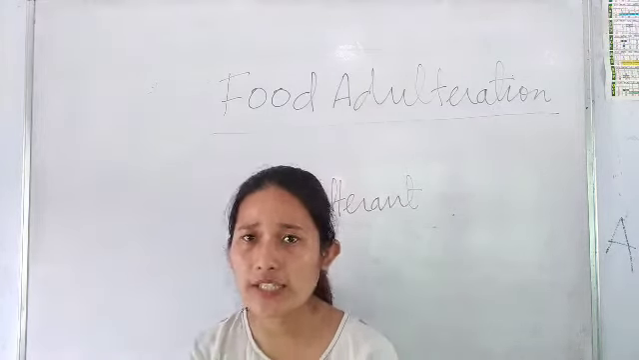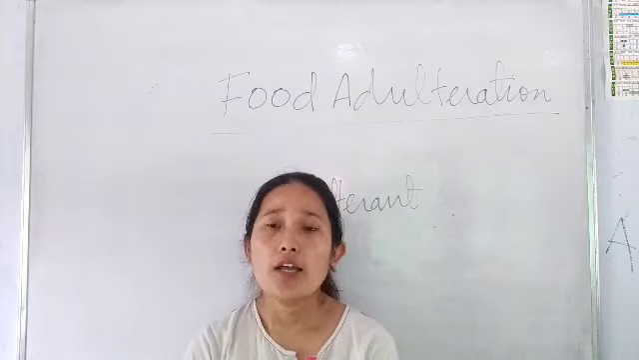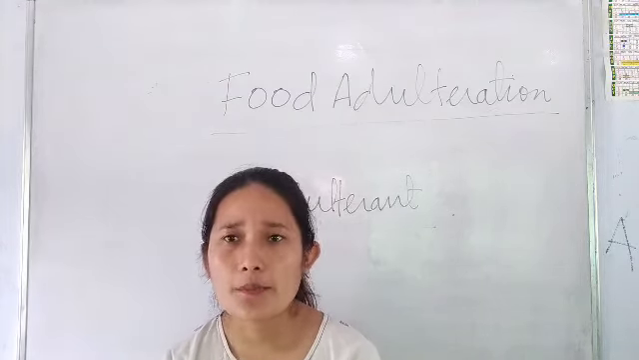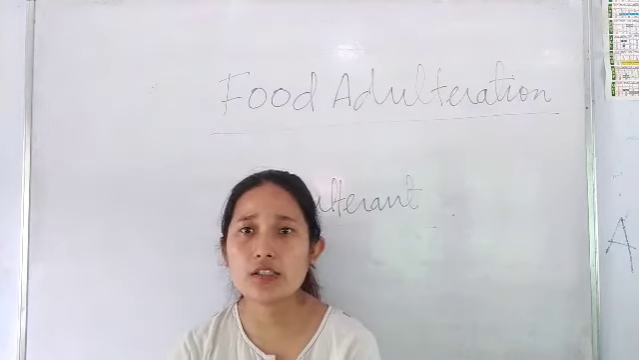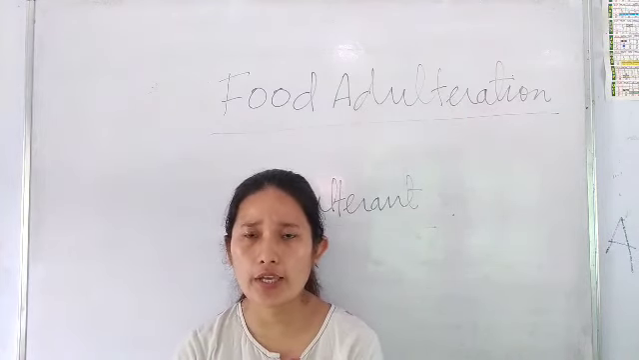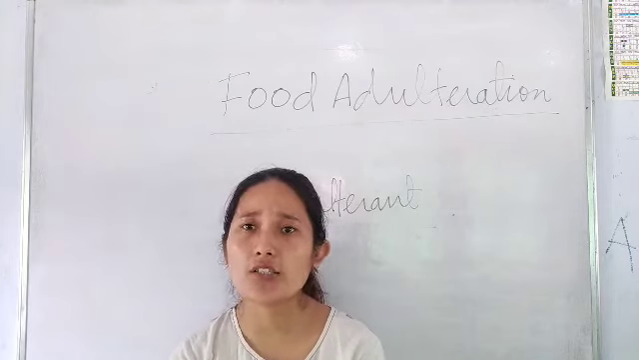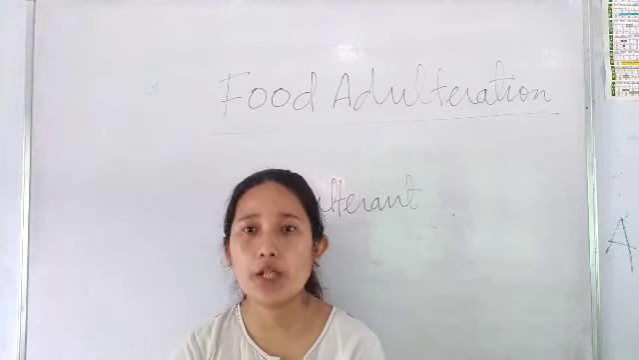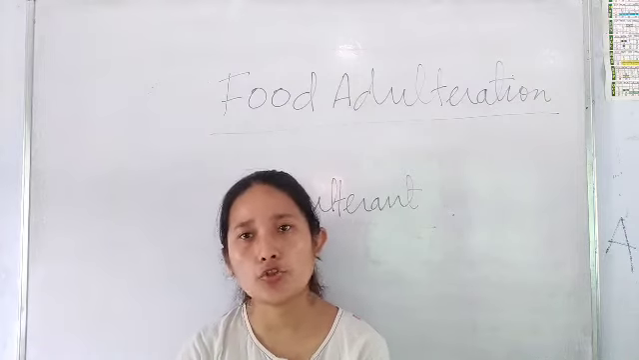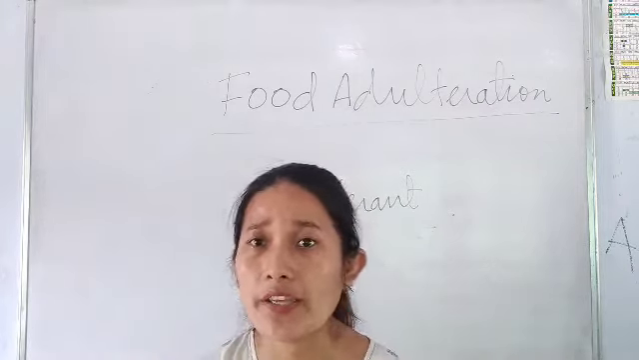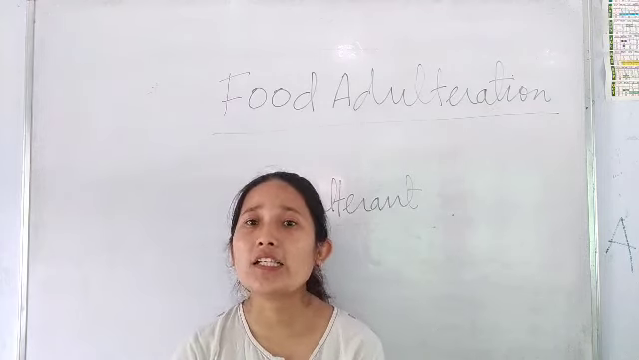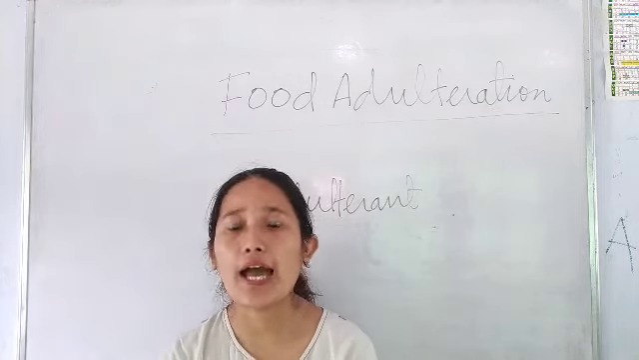Another example, you all eat tomato ketchup, right? Now tomato ketchup is supposed to be made up of tomatoes, but sometimes in order to increase the quantity of tomato ketchup, instead of adding tomato to it, they even use pumpkin pulp. Okay, they use pumpkin in order to make tomato ketchup. Now in that way, what are they doing? They are decreasing the quality of that particular food item.